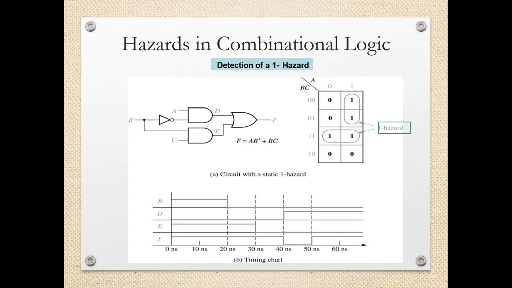Actually the output should be continuously logic high. So this is your B signal, this is D, E, and then this is F. F is nothing but the ORing of D and E, and as that is becoming low, because of the propagation delay, we are getting a glitch over here.